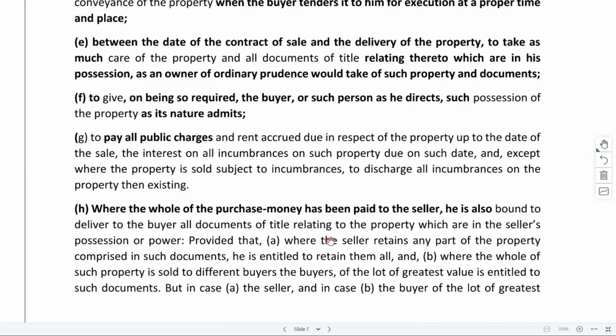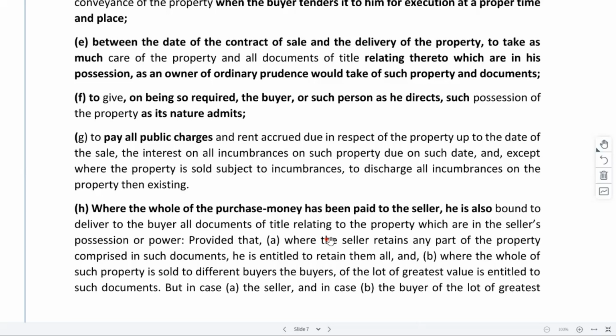But there may be a situation where it's not just one person who is buying from you. Maybe you have a big plot of land and there are a lot of owners who are buying. In that case, you would give individual documents. Whatever is the main document, you may give to the person who is holding the biggest area of land. And whoever gets those documents will have a duty to make them available to the other persons whenever needed. So those liabilities and obligations should be there.